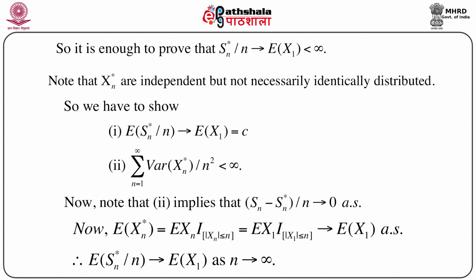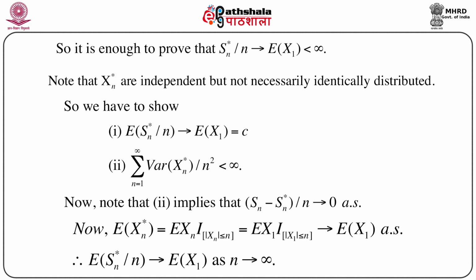All we have to show are two things. One is expectation of Sn star by n goes to expectation of x1, which equals c. And two, summation n equals 1 to infinity of variance of xn star by n squared is less than infinity. It is clear that the second condition implies that (Sn minus Sn star) by n goes to 0 almost surely. So it is enough to show only these two conditions. Remember, these two conditions are with respect to xn star, the newly defined random variables from the IID random variables xn.